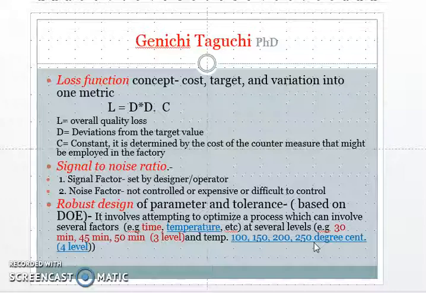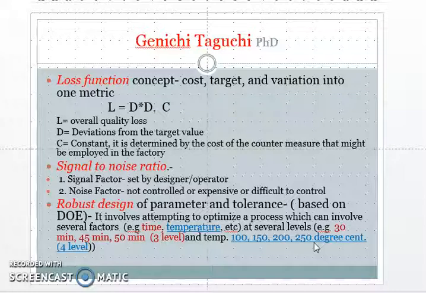The greatest contribution of Taguchi is that by using this robust design we are able to identify which parameter, which factor, and which level influences the event or the process more.